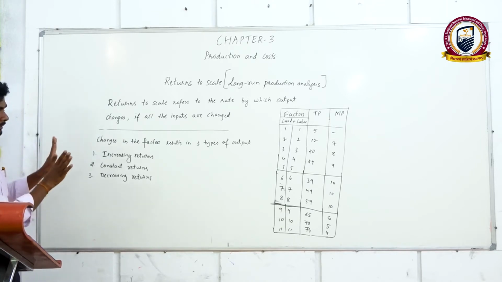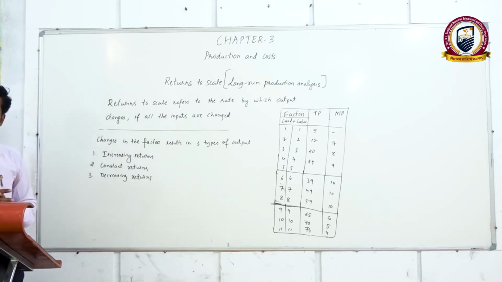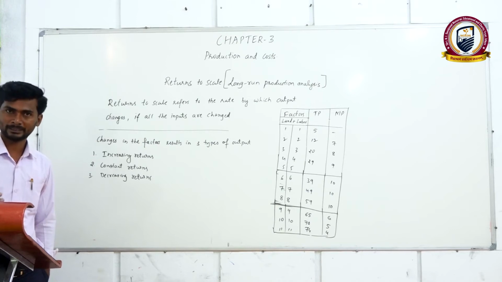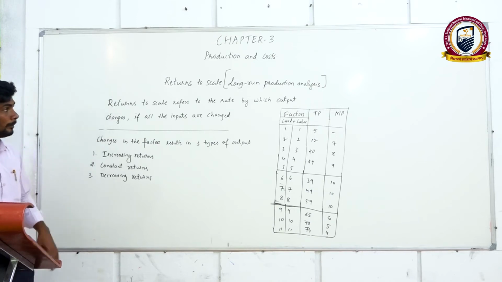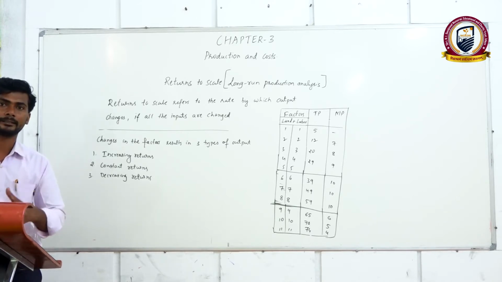Okay, so now let us come to our topic, that is returns to scale. That is a long run production analysis. In the long run, all the factors are varied. So when all the factors are varied, then output will increase.